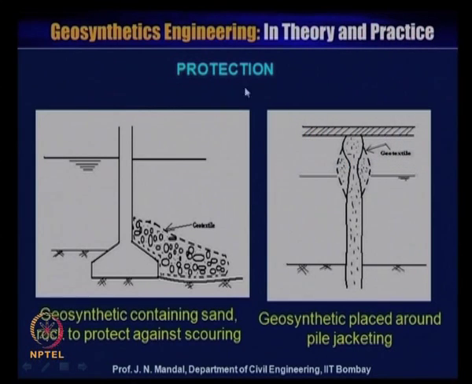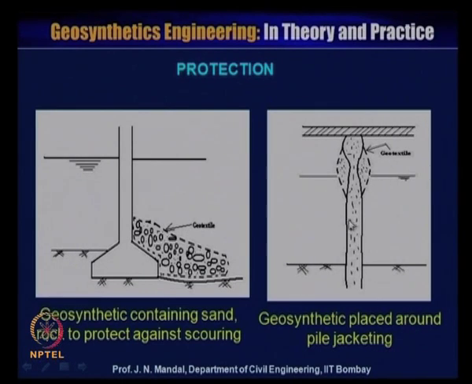You can have protection, the geosynthetics containing sand or rock to protect against scouring. Sometimes you can see in the railway bridge there is a possibility for scouring in this zone, and it is eroded, and there is a possibility for instability of this structure. So you can fill a good quality sand or aggregate in a bag, and then you can place it here in this zone. So you can protect this pier.